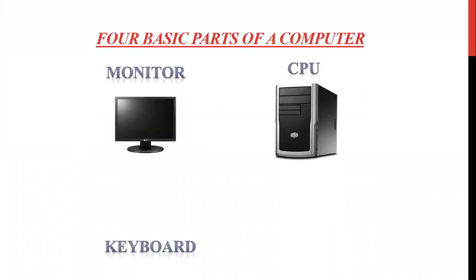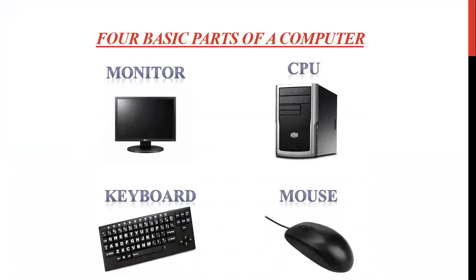So let's learn about the basic parts of a computer. These are the four basic or main parts of computers. Why do I consider these as the main parts? Because without any of these parts, my computer will not work. For example, if the monitor is not there, obviously we will not be able to work. If the CPU is not there, again my computer will not work. If the keyboard or mouse is not there, the computer says no, I want these devices. These are the basic required devices. Without these devices I cannot work. That's what the computer says.